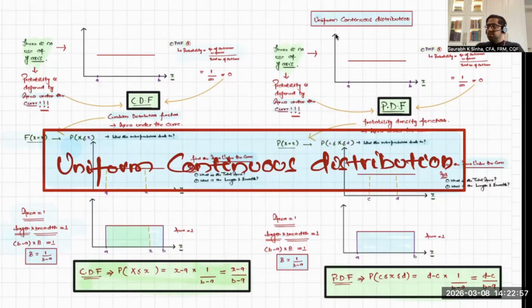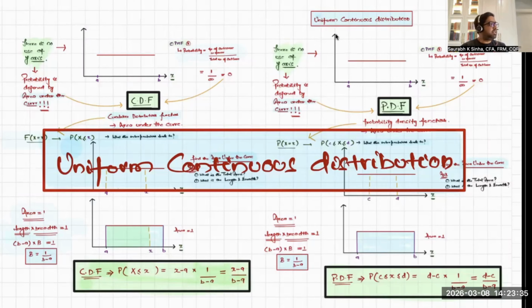We understood how to calculate the mean and variance, and we got to know the formula for mean and variance. Now the story changes with the continuous distribution, because whatever you will study now in this series of lectures on probability distributions, you will definitely be applying in the real world. In continuous distributions, you have the uniform continuous distribution, normal distribution, t distribution, chi-square distribution, and f distribution, and all these distributions are heavily used in finance in the real world.